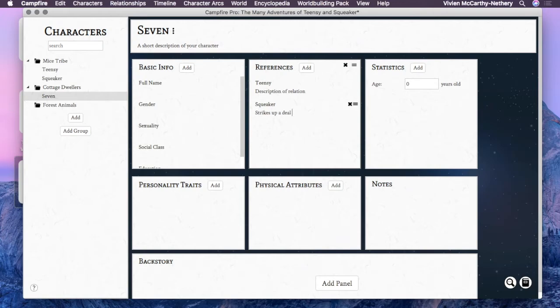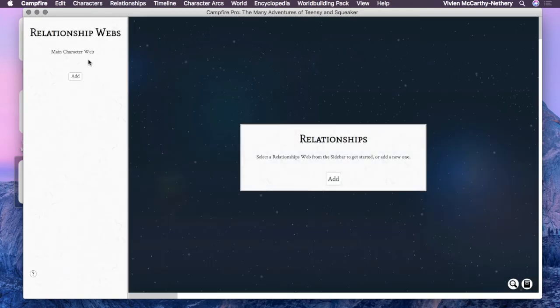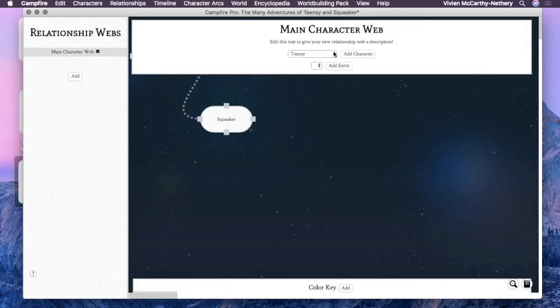His relationship to the mice. So we're going to fill that part in, 1 and 2. And then we're going to go back over to the web so we can see the main characters' relationships to each other.